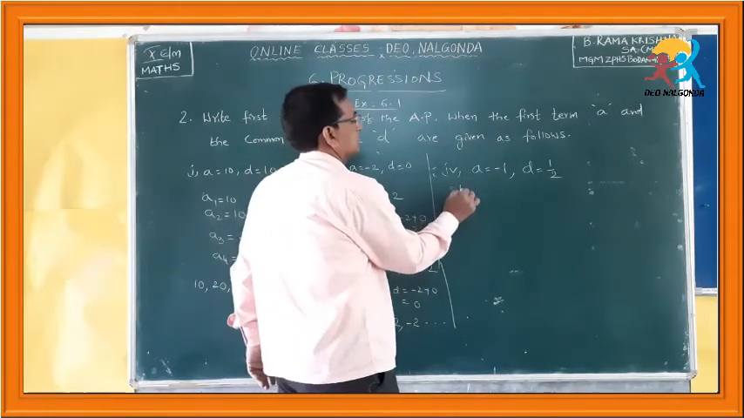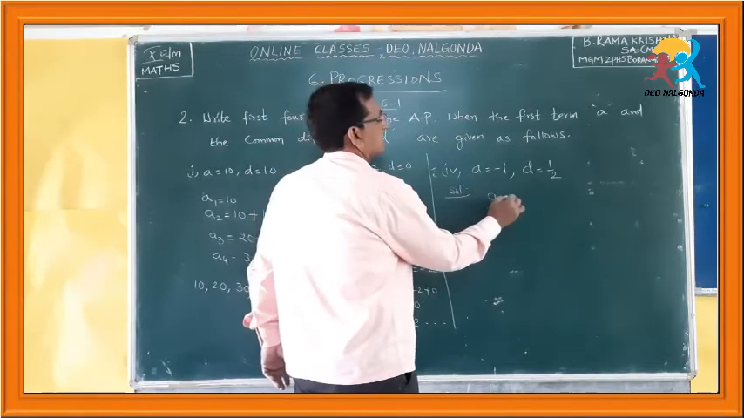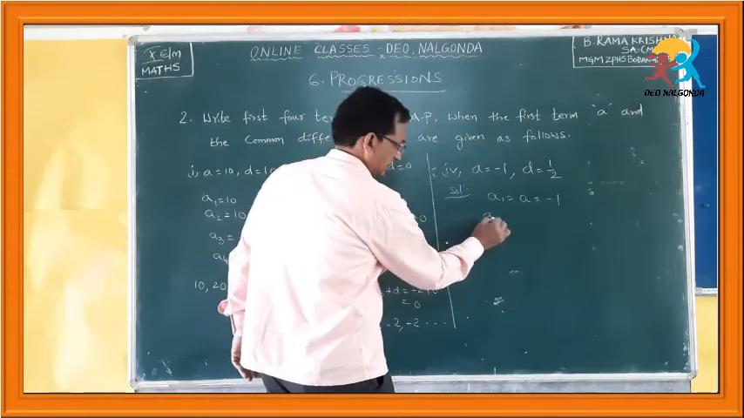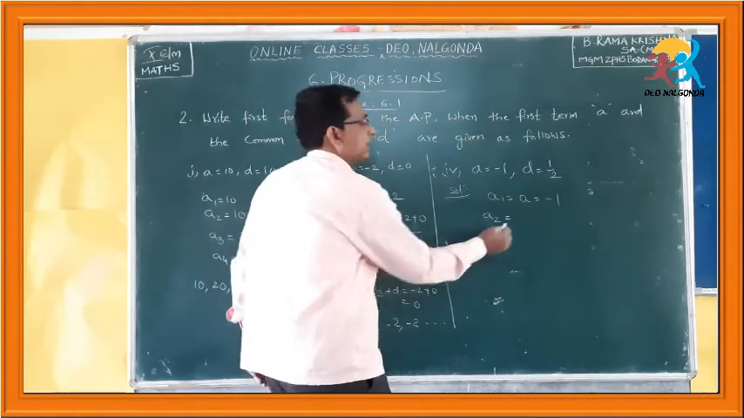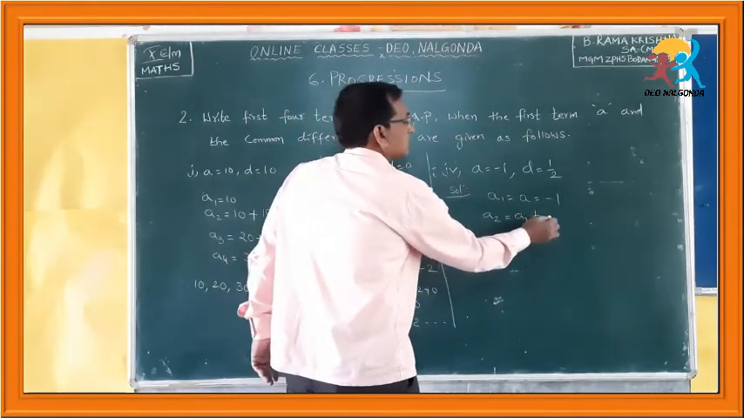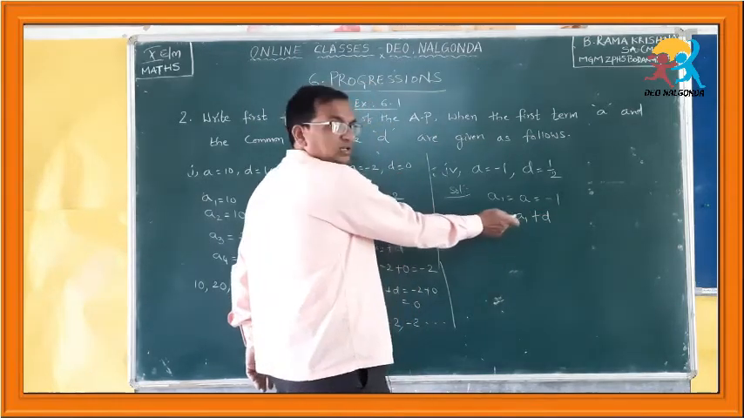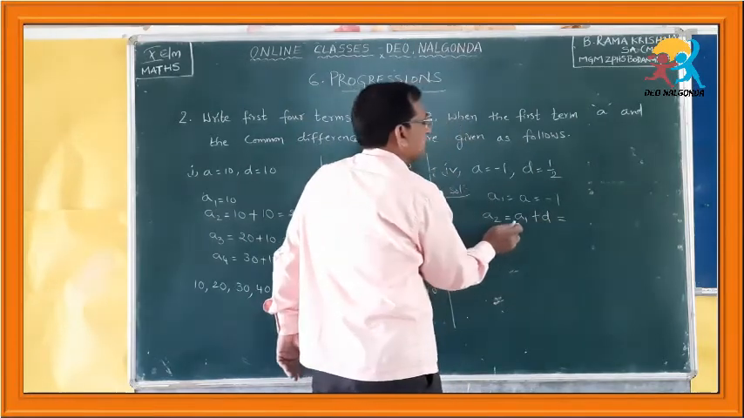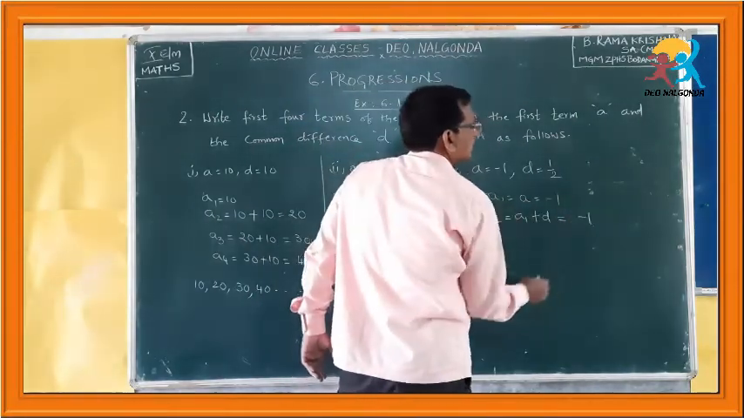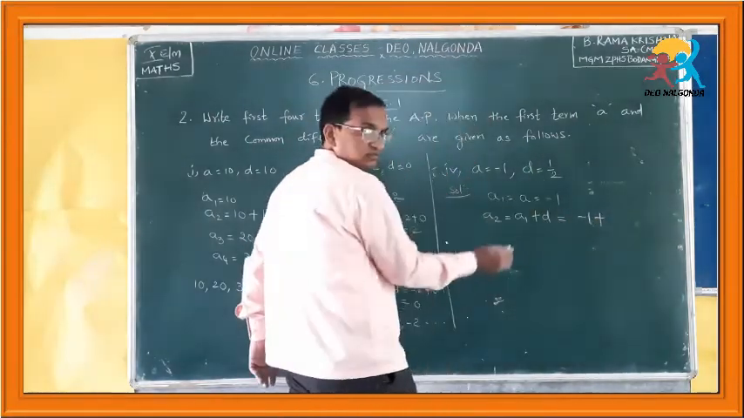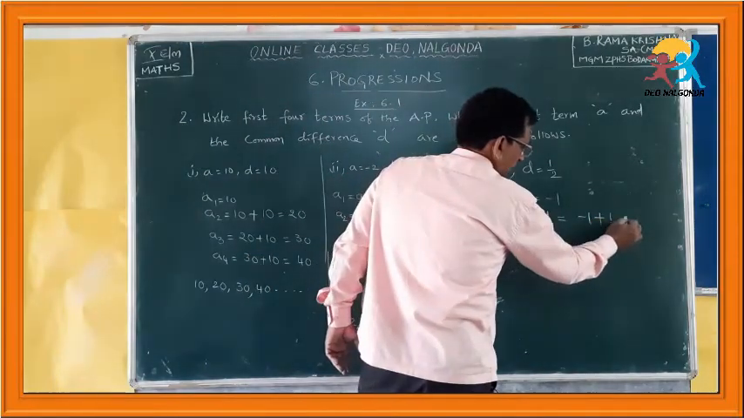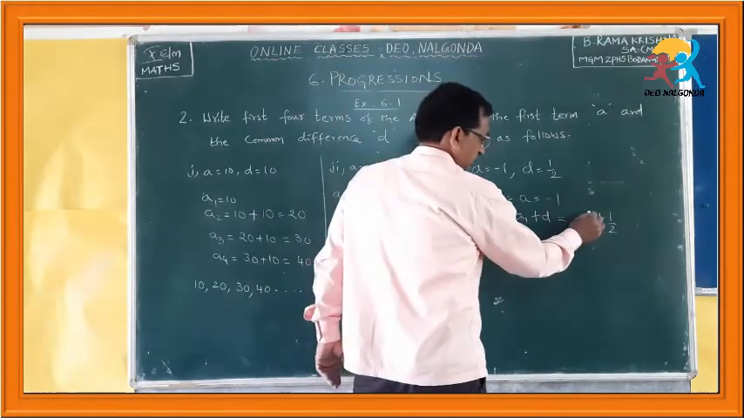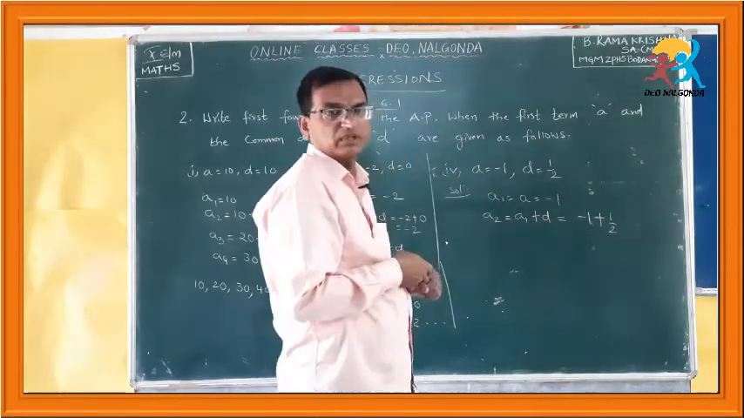Here the first term A1 is equal to A is equal to minus 1, that is given. Now the second term, how do we get the second term? You have to add the constant common difference to the first term to get the second term. Now let us see. A2 is equal to how much? Minus 1 plus D, D is 1 by 2. So how do you calculate this? Minus 1 plus 1 by 2.